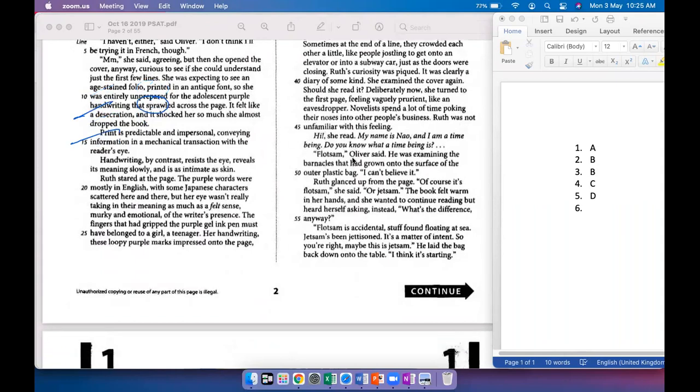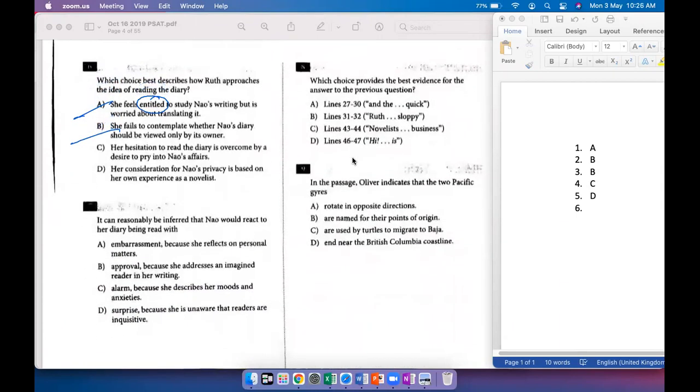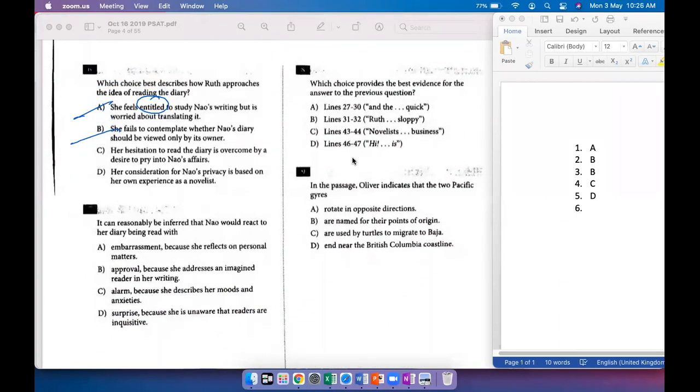Ruth was not unfamiliar with this feeling. So she kind of is applying that yardstick of what a novelist does, right? So it's not about prying into her affairs. I'm not sure that was the reason that she wanted to read. D: Her consideration for Nao's privacy is based on her own experience as a novelist.